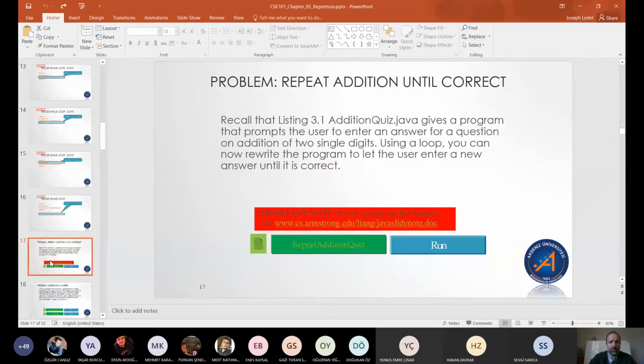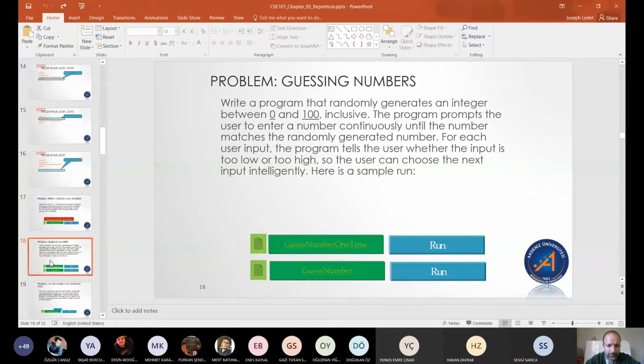Okay, so we may look at this example, repeat addition quiz. There's a number of good examples in there, by the way. We won't look at all of them because I also want to do two examples with you that are not included in here that I've put up in the chapter 5 folder. I know that we are going to look at this one because I want you guys to help me with some of the stuff in it.